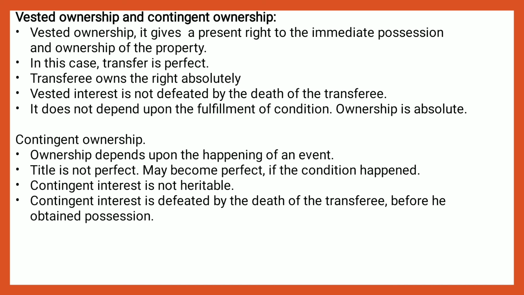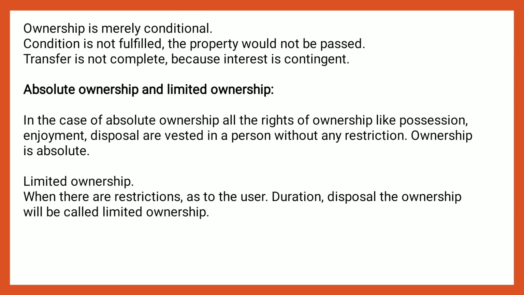Contingent ownership is imperfect. It becomes perfect only on the fulfillment of a condition. It is conditional. Contingent interest is defeated by the death of the transferee before he obtains possession, because interest in the contingent transfer is not complete.